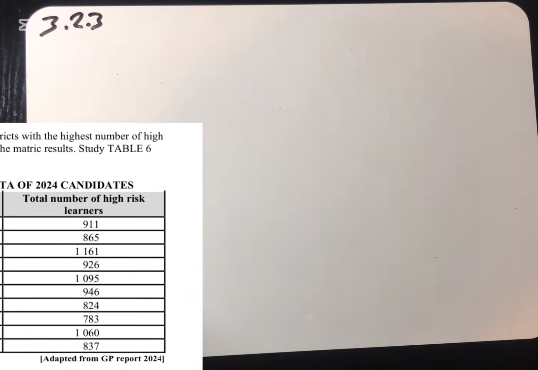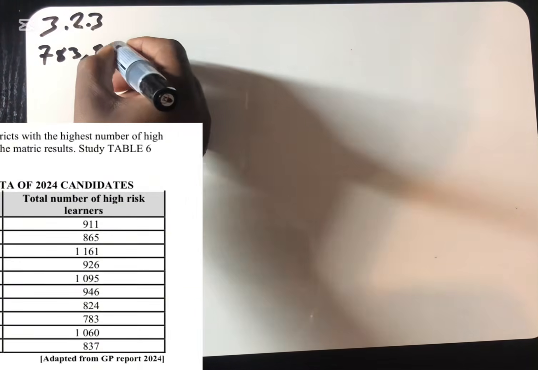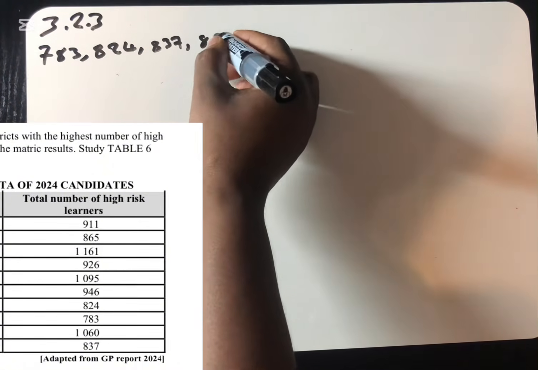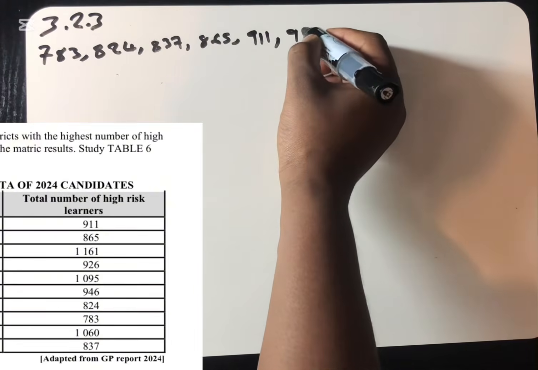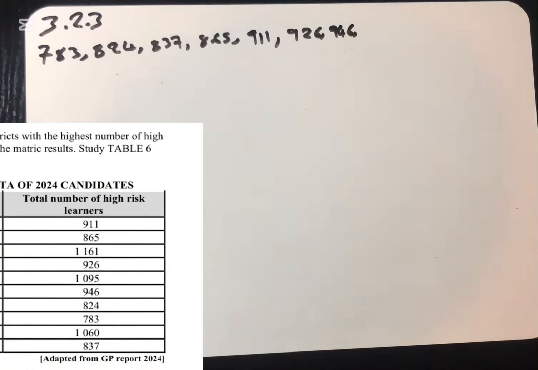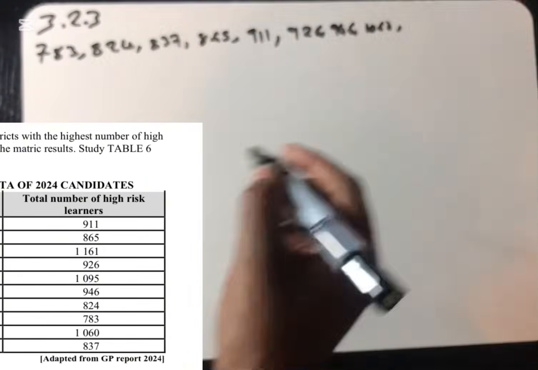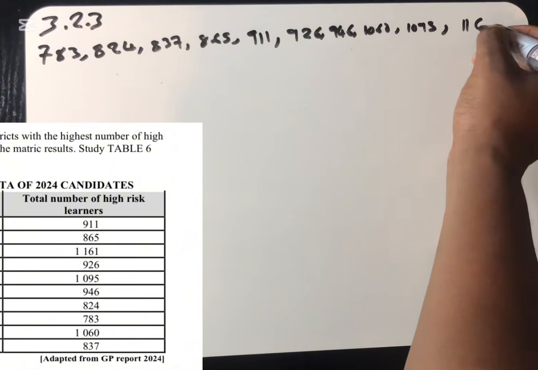Before we begin to answer this question: 783, and then 824, 837, 865, 911, 926, 946, 1060, 1195, 1161.